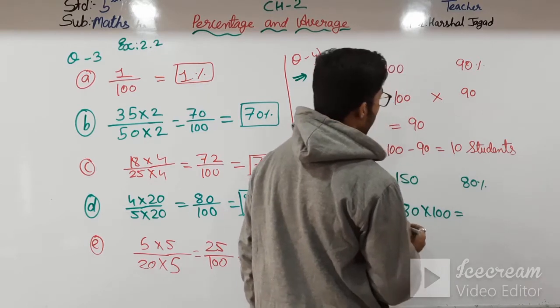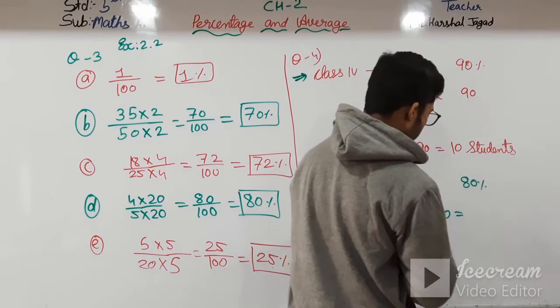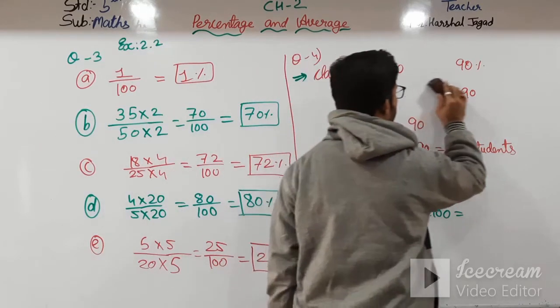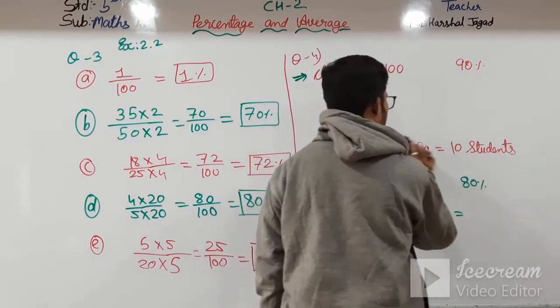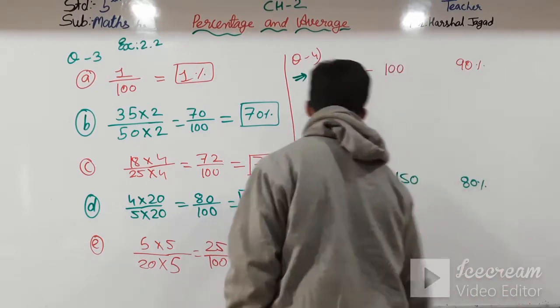80 into 100, no, here it will be 900. So sorry students, we have made a mistake over here. Over here also we have just made a mistake in both the sums.